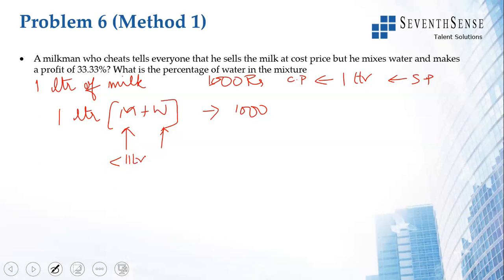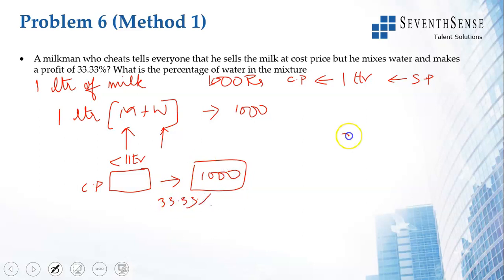Correct? So 1 liter of milk costs him, let us say, 1000. If you are selling 1 liter of pure milk at 1000 rupees, then there is no profit, no loss. But he's mixing it with water, and because he's mixing it with water, the quantity of milk will be less. So he's using less than 1 liter of milk, but he's selling it as 1 liter of milk, and that is why he makes a profit. So this quantity is less than 1 liter, and he's selling it at 1000. This is the cost price, right? What should this be so that selling it at 1000 gives him a profit percentage of 33.33?